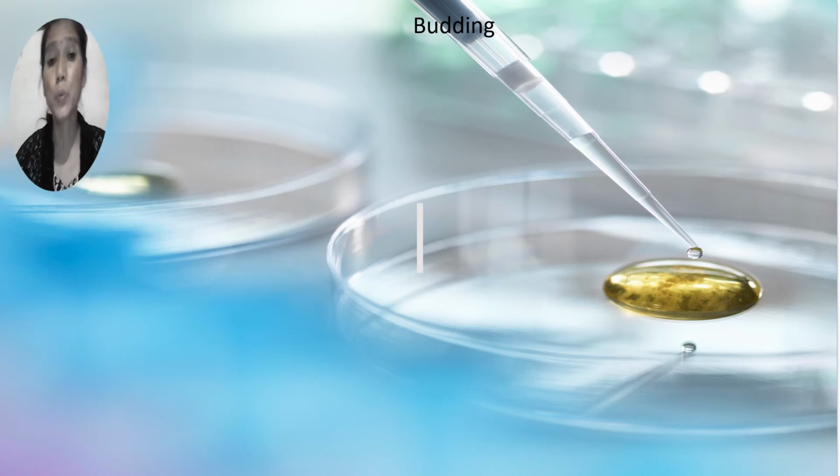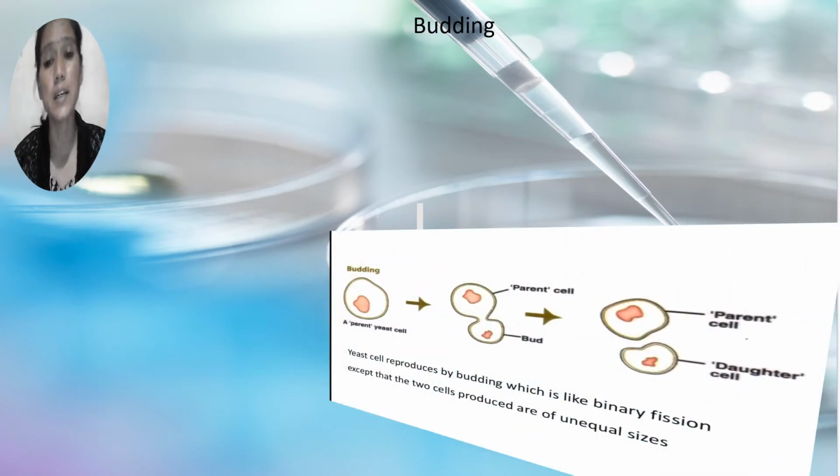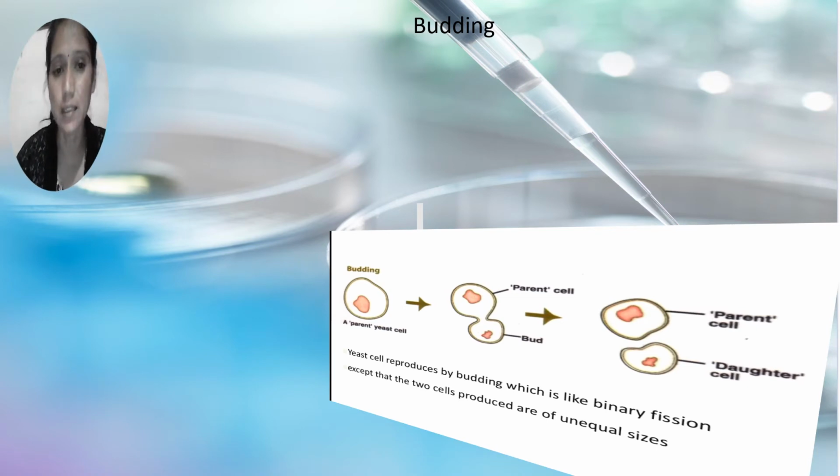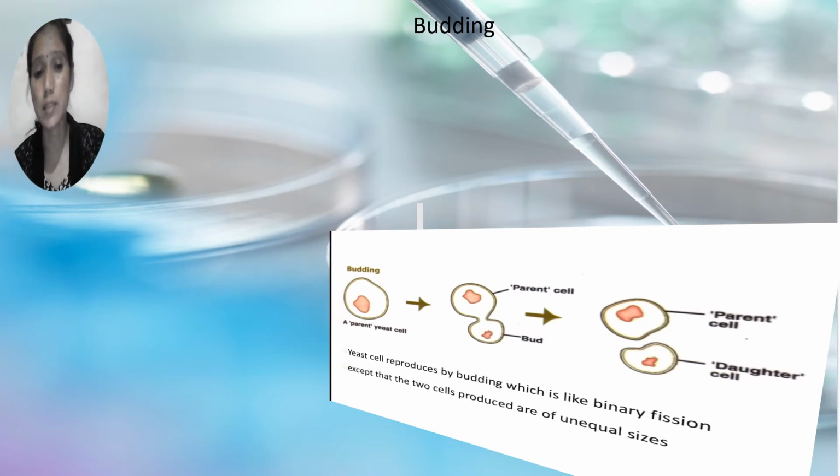The yeast cell produces two daughter nuclei by mitotic division so as to reproduce by budding. The yeast cell is known as the parent cell. Now we see the yeast diagram. A small bulge appears on the surface of the parent cell. This is actually a bud. One of the two daughter nuclei enters this bud. After sufficient growth, the bud separates from the parent cell and starts to live independently as a daughter yeast cell.